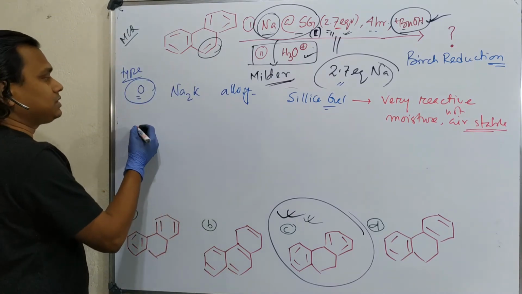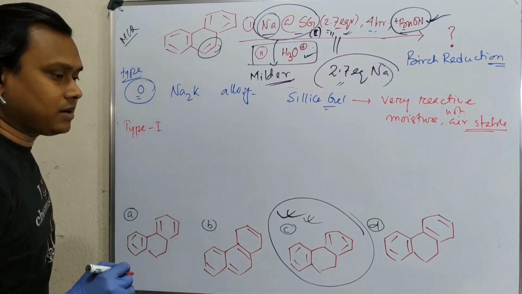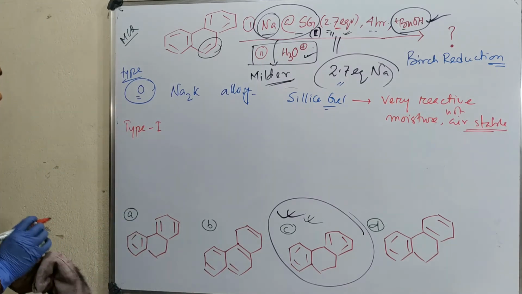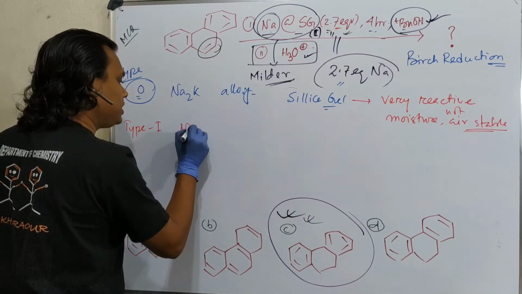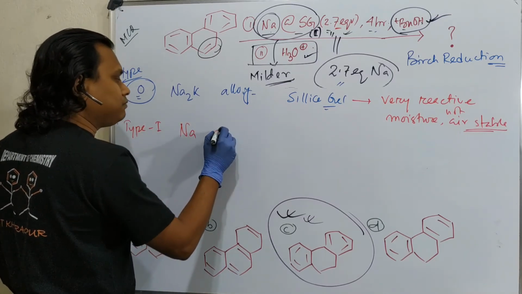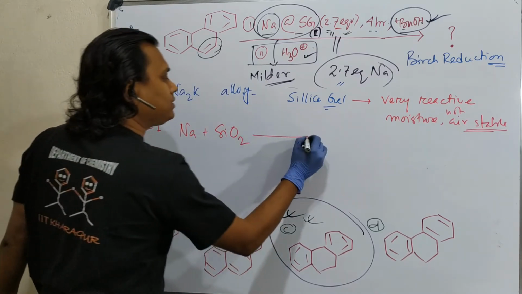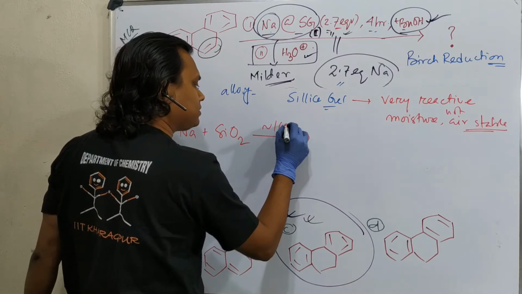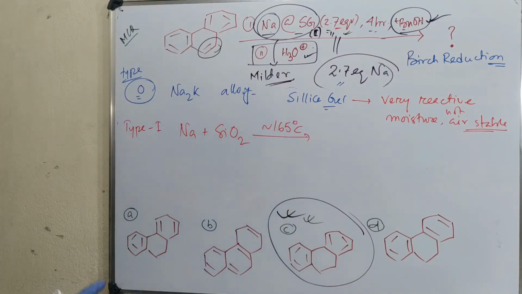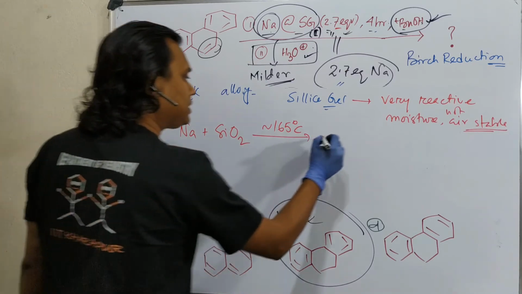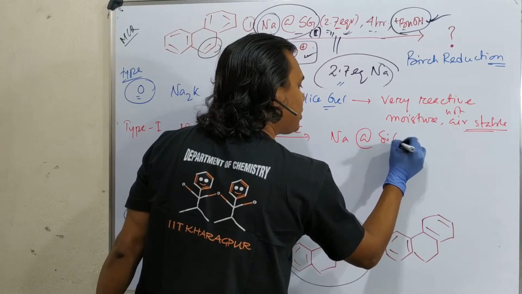Then the question is, what is type 1? For type 1, you take sodium metal and mix it with silica at around 160 to 165 degrees centigrade, and it results in this sodium on silica gel, which I am writing in this way.